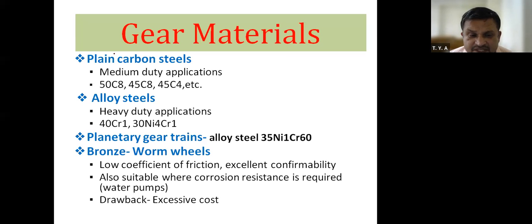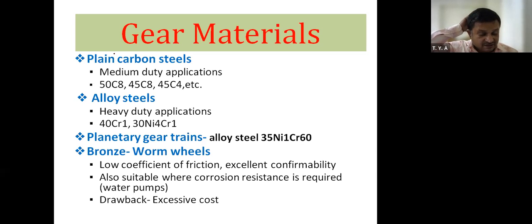That is 50C8, 45C8, then 45C4, etc. 50C8 and 45C8 or 45C4 means the carbon percentage is 0.50%, or 0.45%, or 0.40%. Therefore, we can use these plain carbon steels depending on the application.